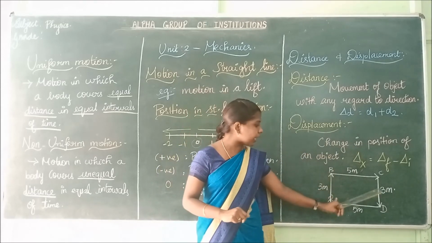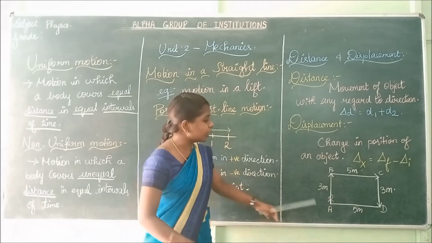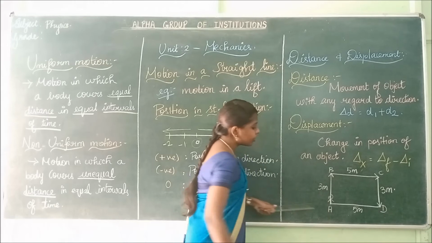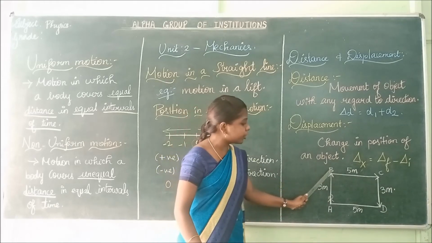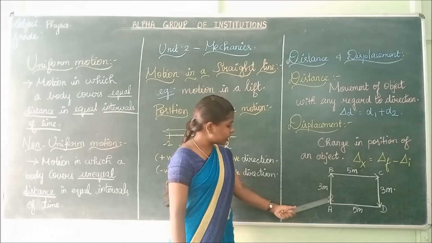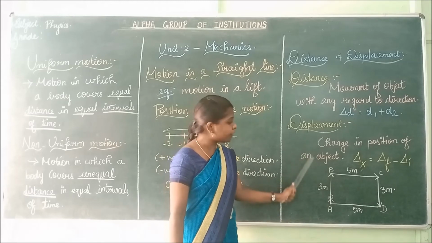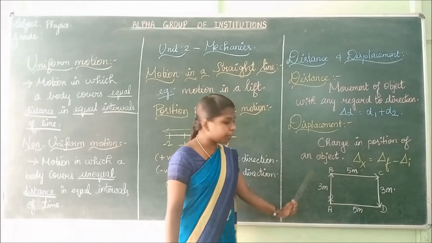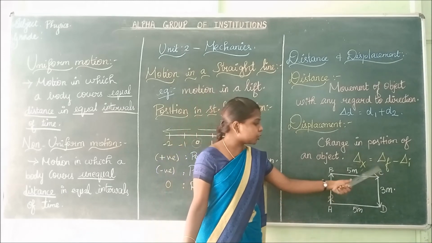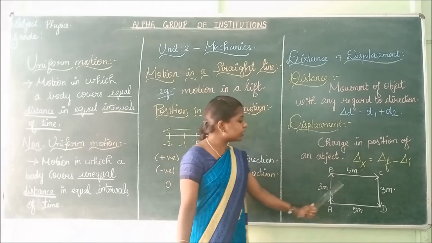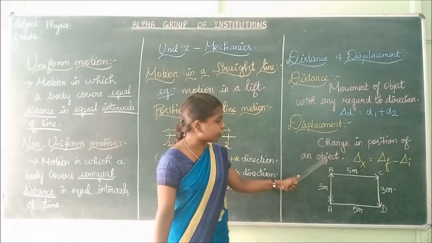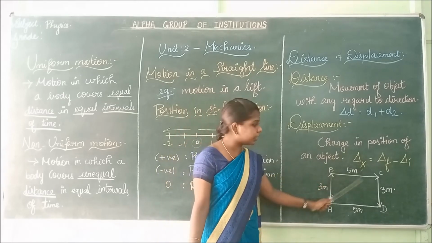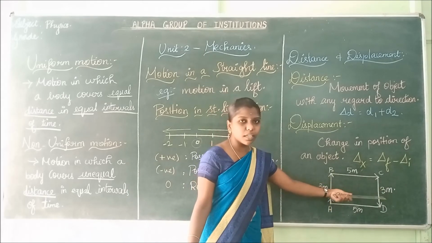Now see this diagram carefully. A man is traveling from here. He is moving from A to B. This arrow mark denotes the direction. He is moving from A to B and from B to C, C to D. And again he is coming from A to B, B to C and C to D. The distance he has covered from A to B is 3 meter, from B to C is 5 meter, C to D is 3 meter.